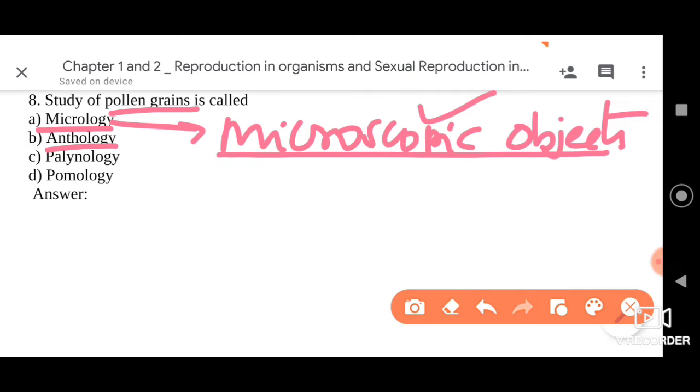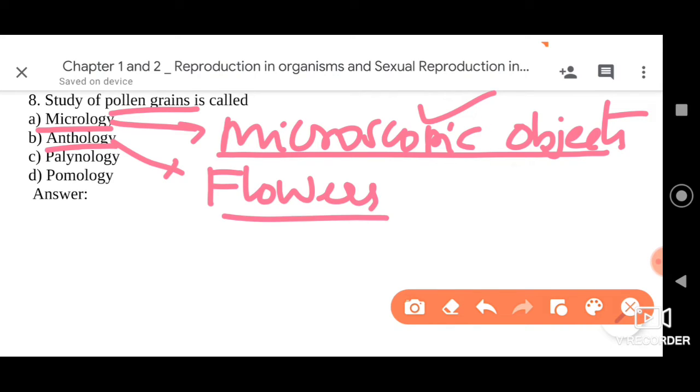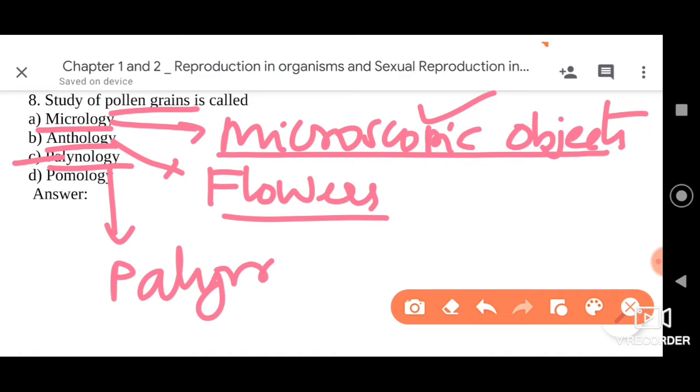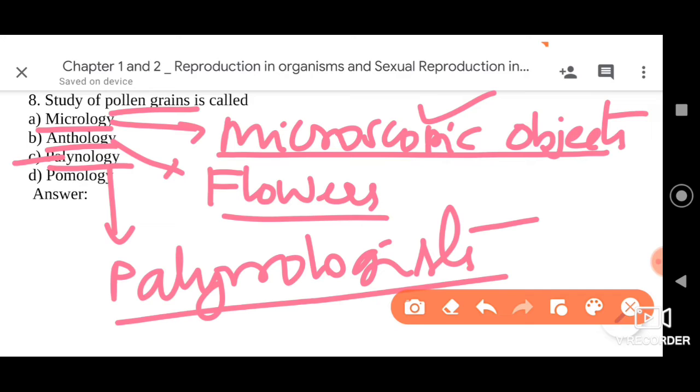Anthology, I have already told you, is a collection of flowers. Then we have palynology, the study of pollen grains. In every manner it is called palynology, and the people involved in the study of pollen grains are called palynologists. Remember that. So option C is the correct one.